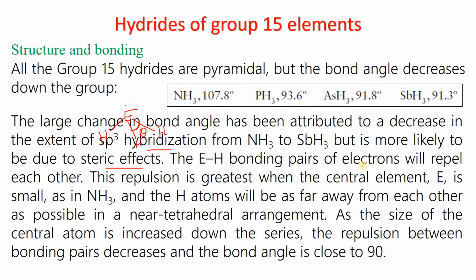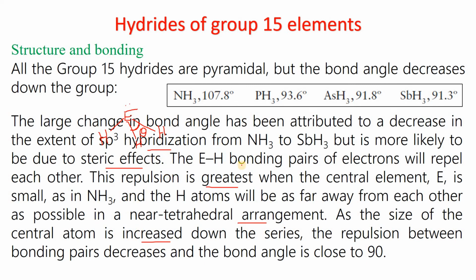The EH bonding pairs of electrons will repel each other. This repulsion is greatest when the central atom E is small, that is ammonia, and the hydrogen atoms will be as far away from each other as possible in a near tetrahedral arrangement. As the size of the central atom increases down the series, the repulsion between bonding pairs decreases and the bond angle is close to 90 degrees.